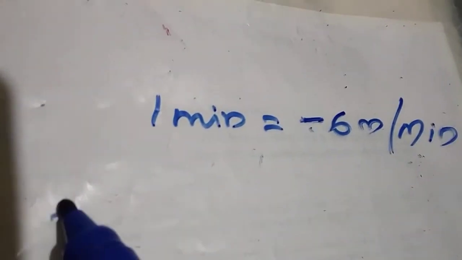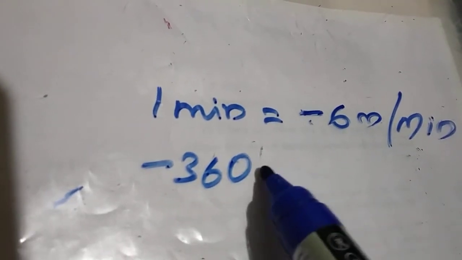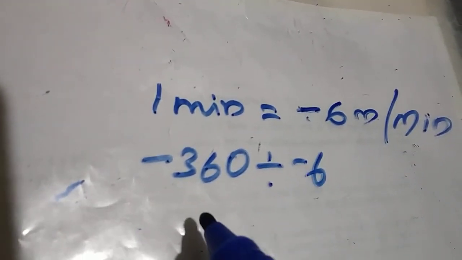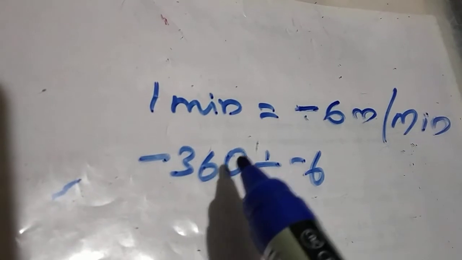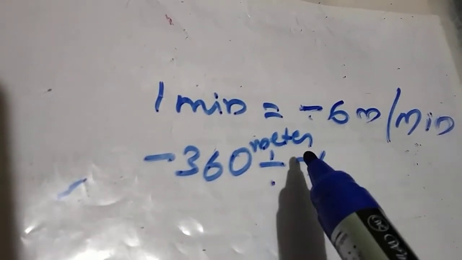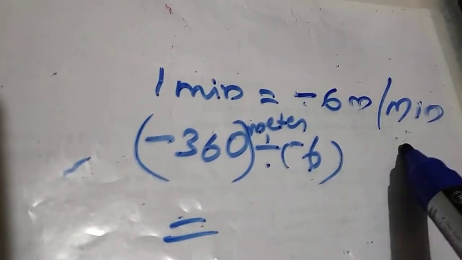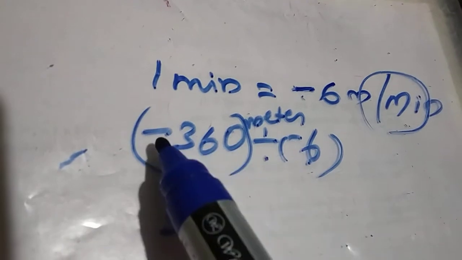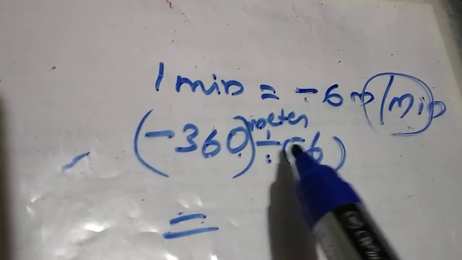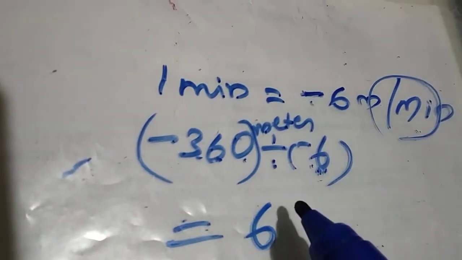So total negative 360 meter is there. That we can divide by negative 6. Not minutes, this is meter. That we can divide by negative 6 meter per minute, so we will find the time here. So negative 360 divided by negative 6 is equal to 36 divided by 6, keep the 0.